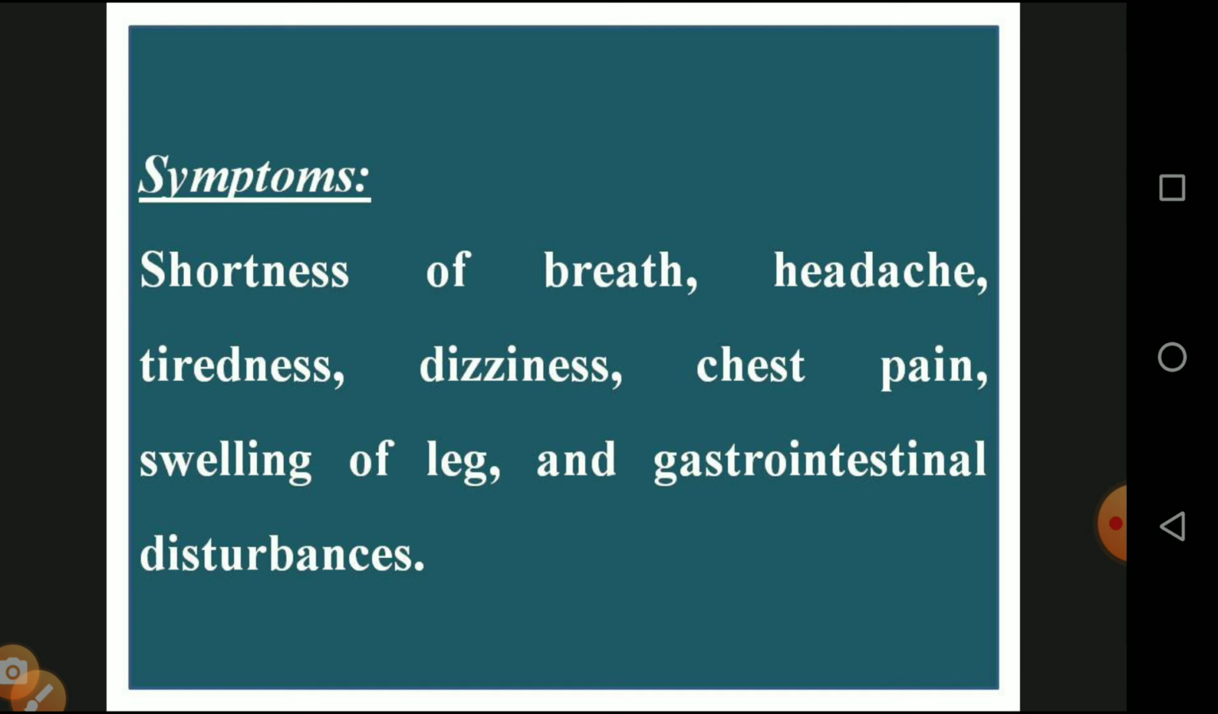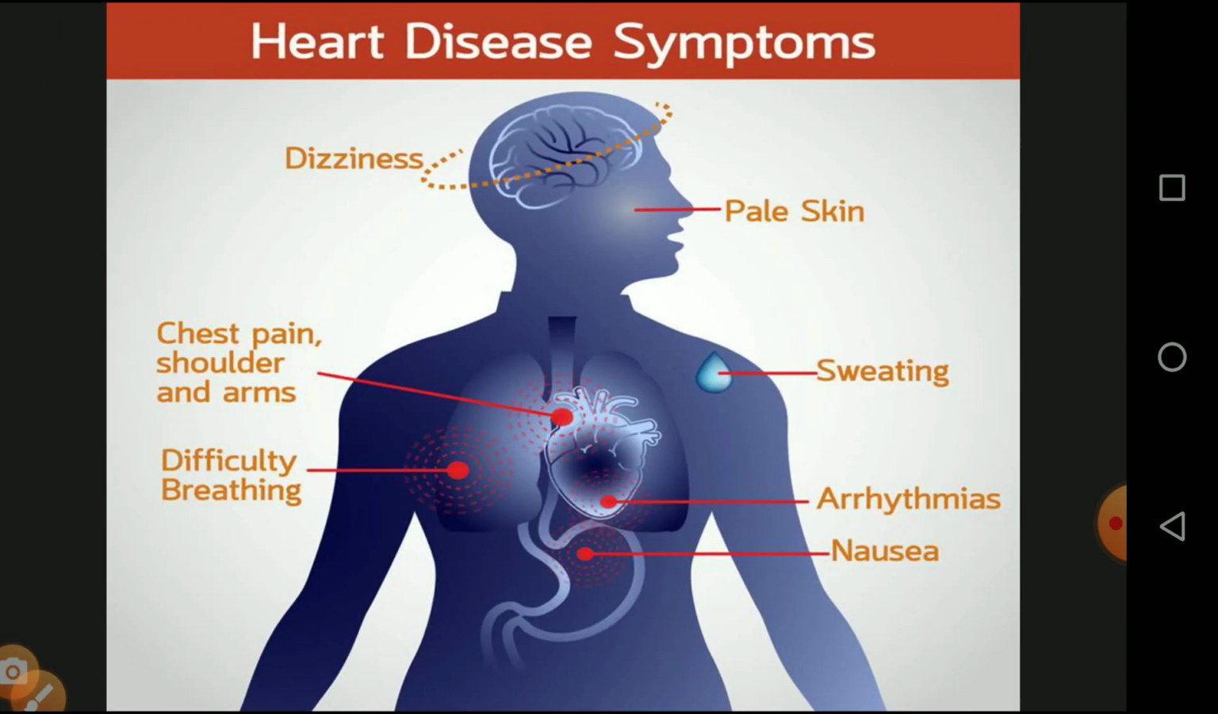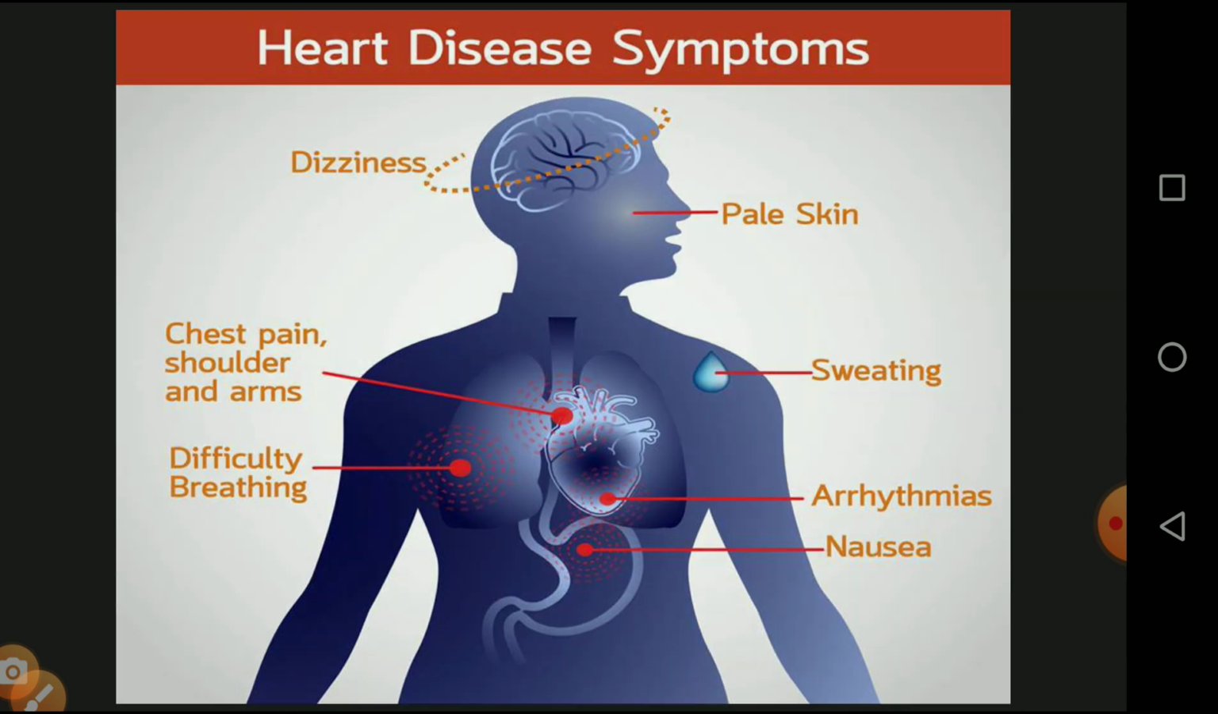And what are the symptoms of heart diseases? Shortness of breath, that is wheezing and being unable to breathe, headache, tiredness and aches, chest pain, swelling in the legs, and gastrointestinal disturbance. These problems are symptoms of cardiovascular diseases. And this is a diagrammatic representation. We have problems with the skin and nose, chest pain, difficulty in breathing, arrhythmias, and nausea. These are the problems caused by heart diseases.